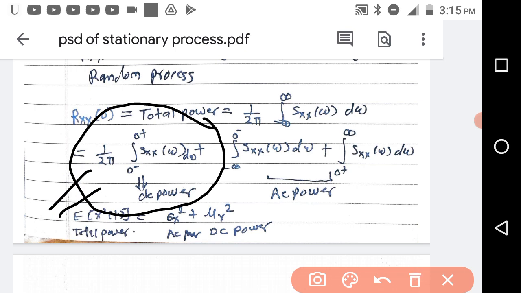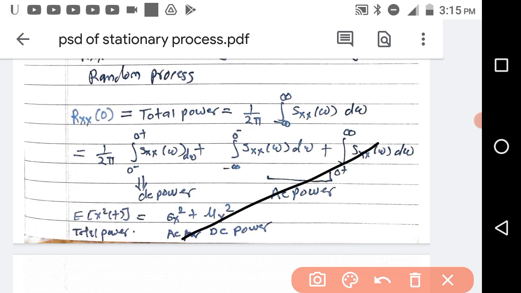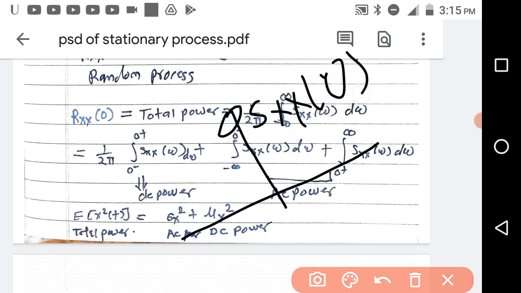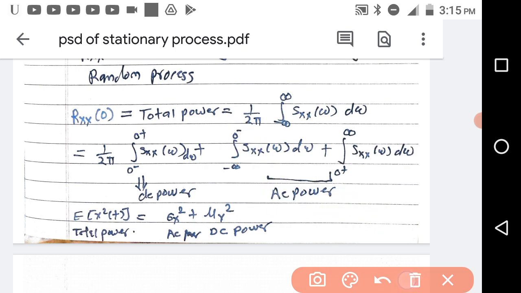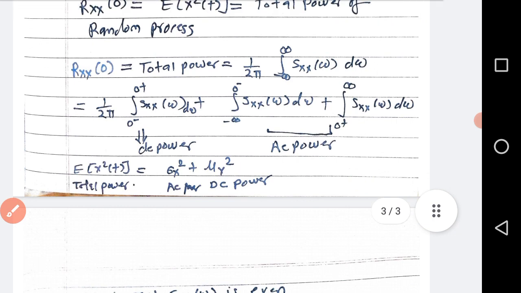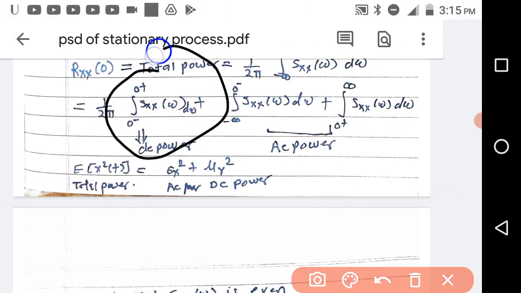If this is the PSD graph, then there should be some impulse present here, then only we will get DC power non-zero. If there is no impulse here, then DC power is equal to 0. Otherwise the area will not be 1. So there should be an impulse present.